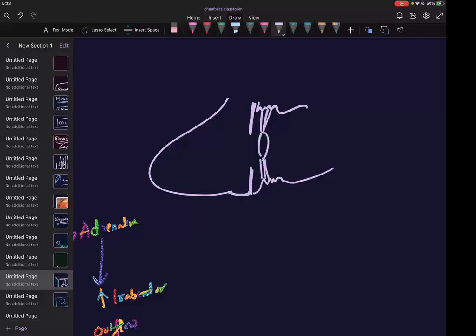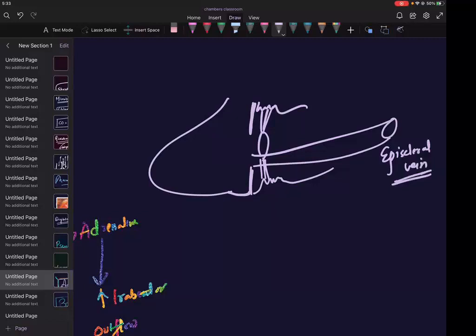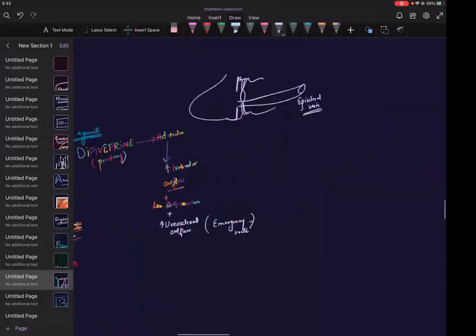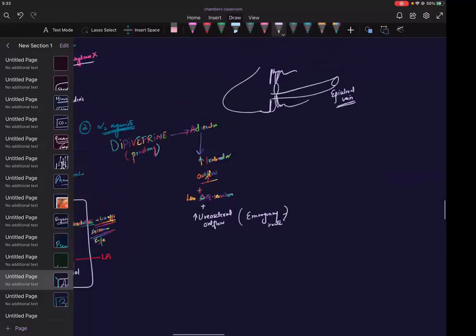And this was the episcleral vein. Okay. So we can use these for this. Are we clear? So this outflow is increasing or this outflow is increasing?